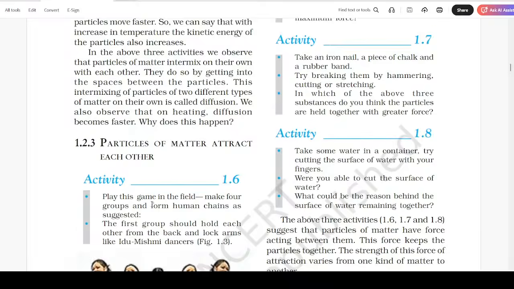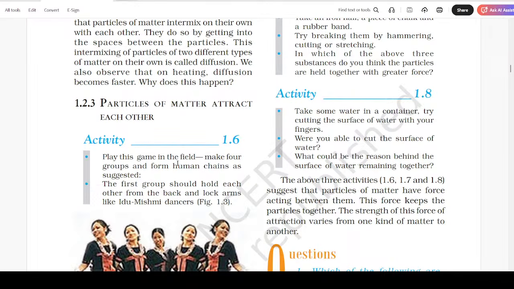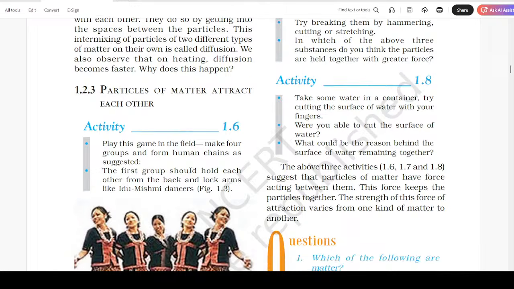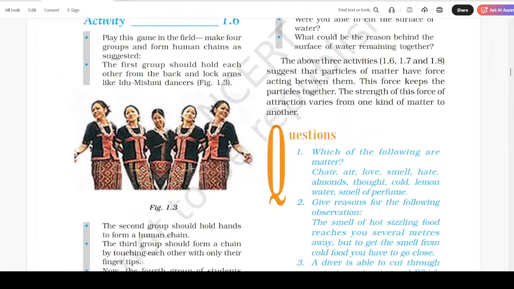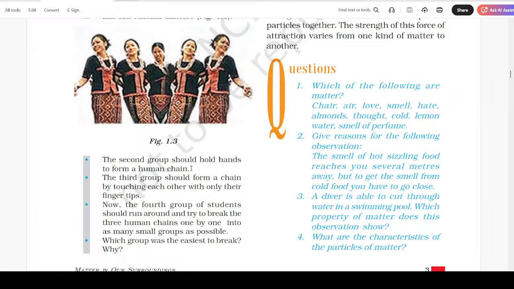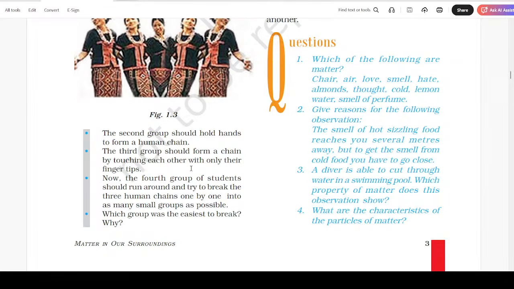Particles of matter attract each other. Activity 1.6. Play this game in the field. Make four groups and form human chains as suggested. The first group should hold each other from the back and lock arms. The second group should hold hands to form a human chain. The third group should form a chain by touching each other with only their fingertips. Now the fourth group of students should run around and try to break the three human chains one by one into as many small groups as possible.